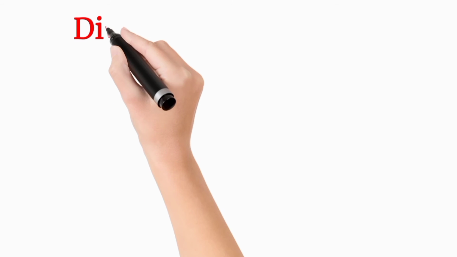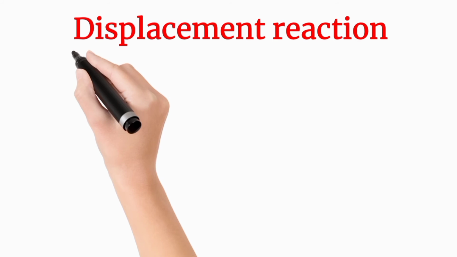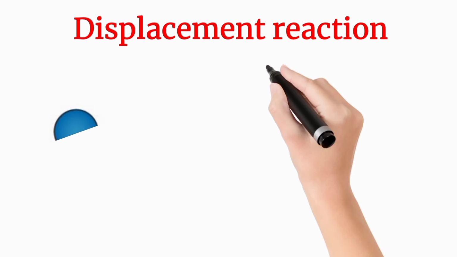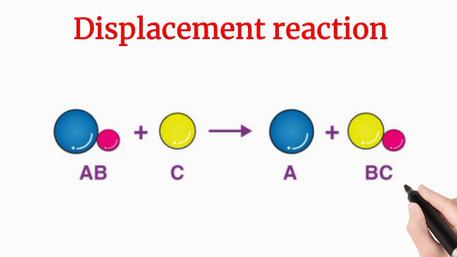Come to the next one, which is displacement reaction. A reaction in which one more reactive element displaces the less reactive element, then we can say there is a displacement reaction. Here you can see that C is more reactive than A, so C removes A from its place.